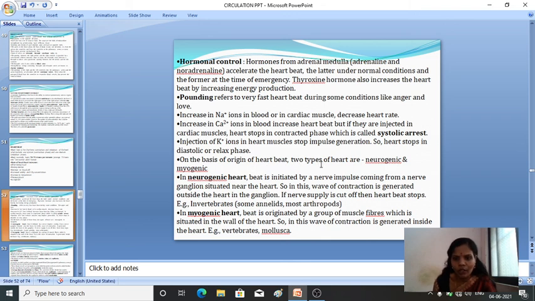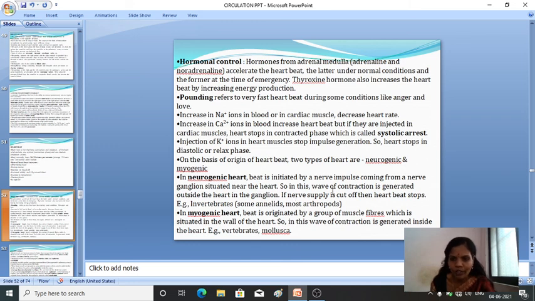So one of the basics is the origin of the heartbeat. Generally here we have two types of heart. People are very much familiar with this. One is the neurogenic heart and another one is the myogenic heart. Okay, so neurogenic heart means the heartbeat is initiated by the nerve impulse which is coming from the nerve ganglia, and it is situated near the heart.